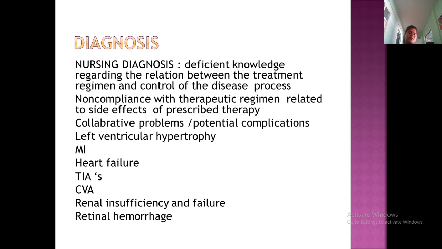Diagnosis. One diagnosis is deficient knowledge regarding the relation between the treatment regimen and control of the disease process. Another diagnosis is impaired visual acuity, visual impairment related to increased blood pressure, evidenced by retinal hemorrhage. And the patient will also be very anxious related to the disease process. So these are some nursing diagnoses. I have focused on one, and the remaining you have to learn: deficient knowledge regarding the relation between the treatment regimen and control of the disease process.